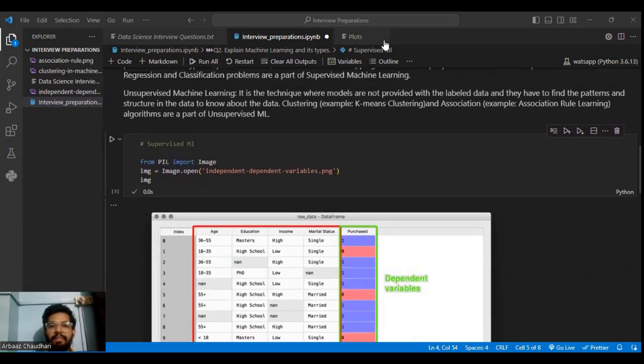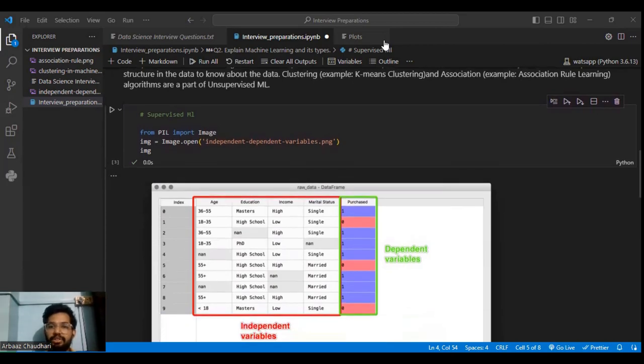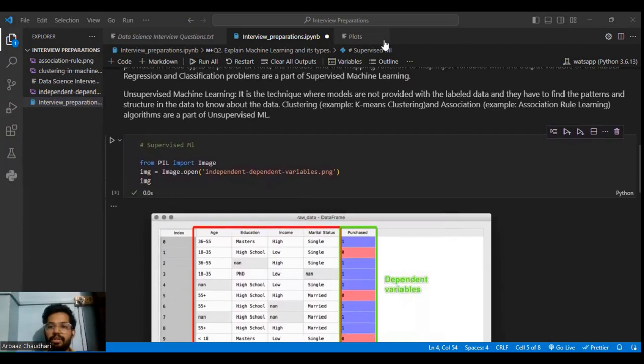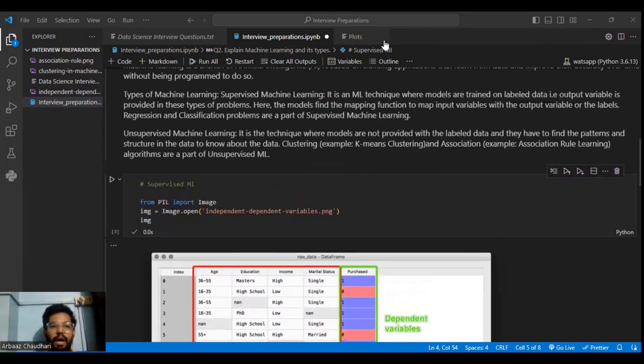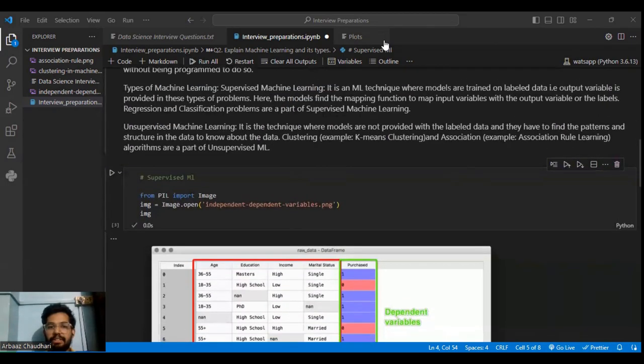We have to identify whether the person who buys toothpaste will also buy a brush or not, and what is the percentage of buying a toothbrush. That we have to find out. That is where association rule learning comes into the picture. So these two are the unsupervised machine learning techniques.